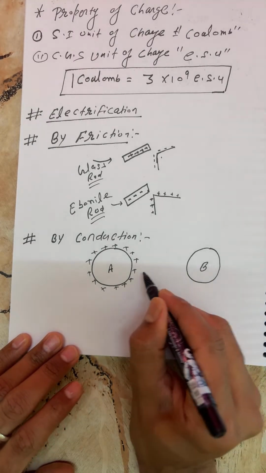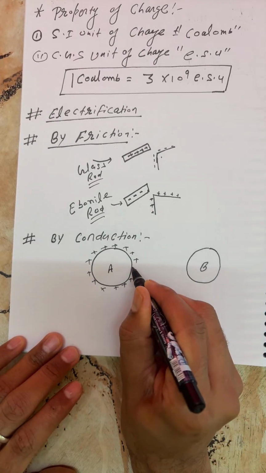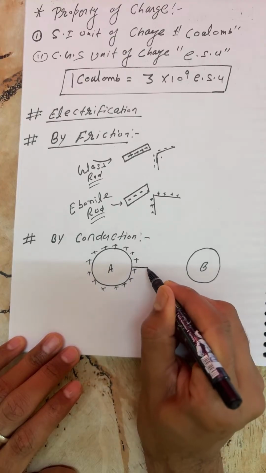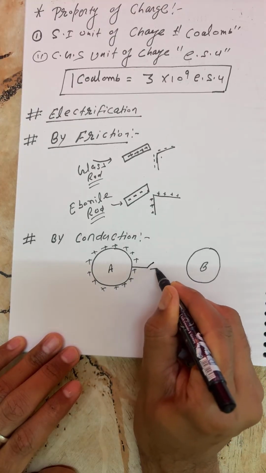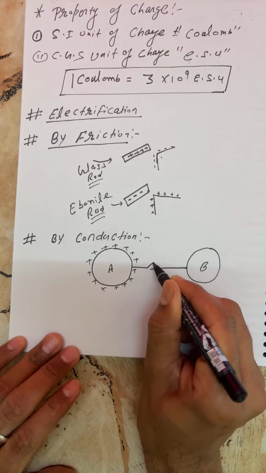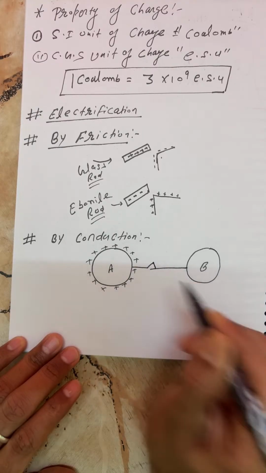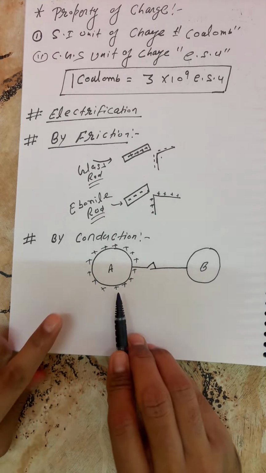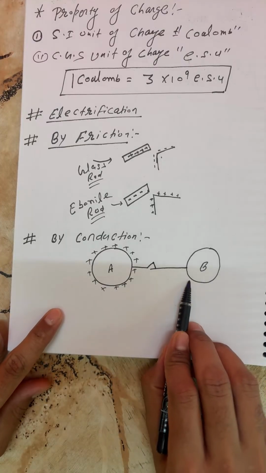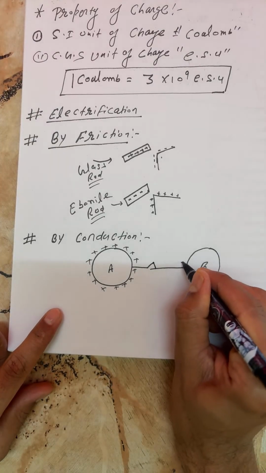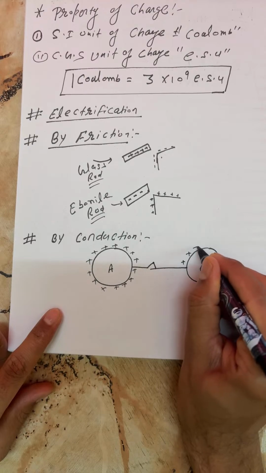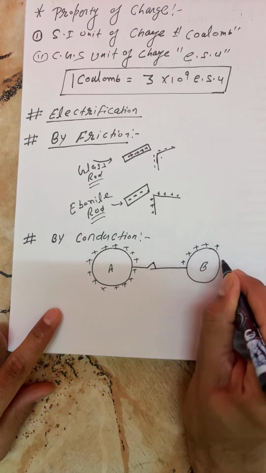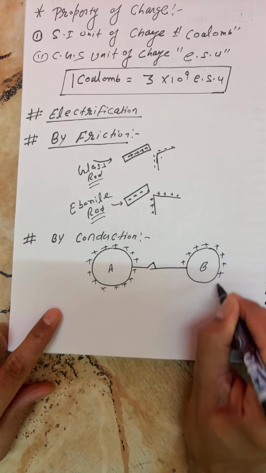Beta, for this condition, what do you have to use? A connecting wire. You have to connect body A to body B. Beta, once you connect body A to body B, you can find body B slowly starting charging.